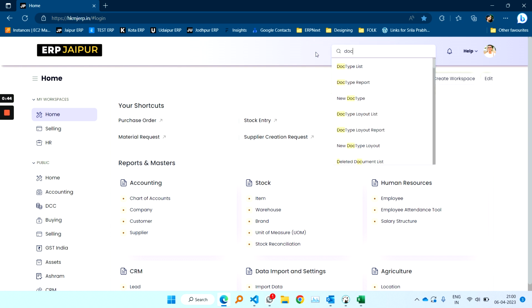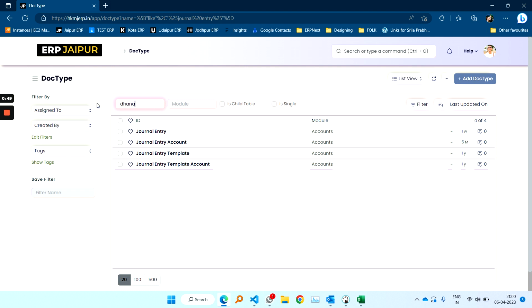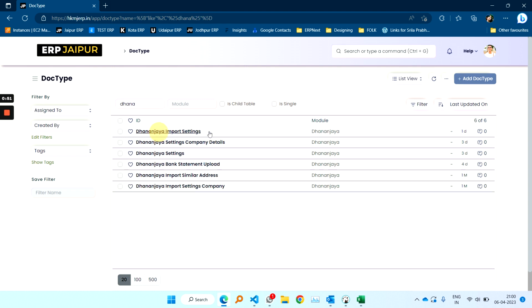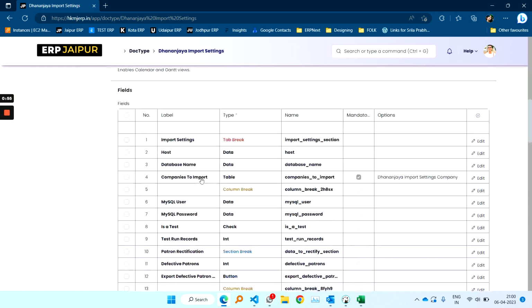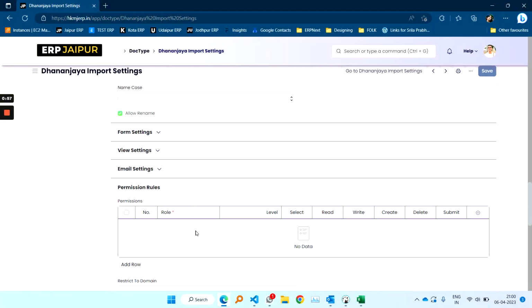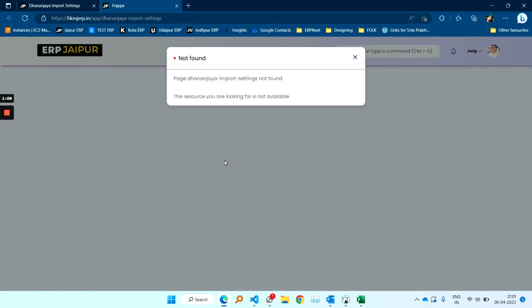Let me open a restricted doc type which I have named Dhananjay import setting, and this doc type is not accessible to any roles in the ERP whatsoever, even System Manager. You can see there is no role applicable to this doc type. So when I try to access this, it will show that this page is not found. Now when this page is not found, this is a kind of unauthorized access we are trying to make to the ERP.